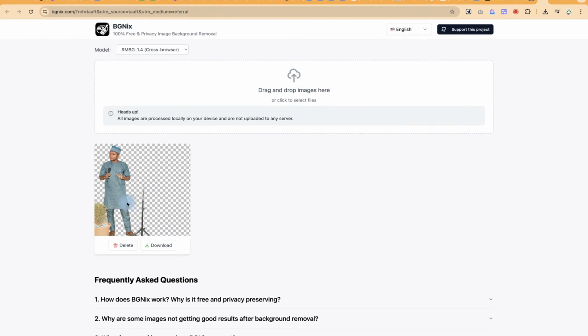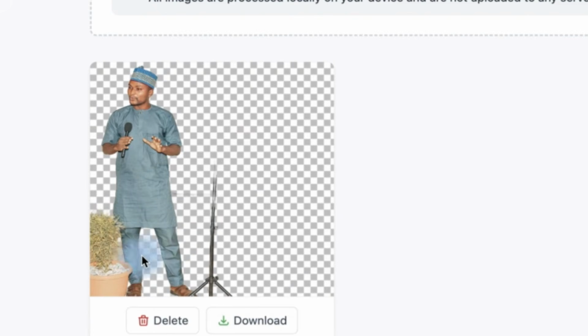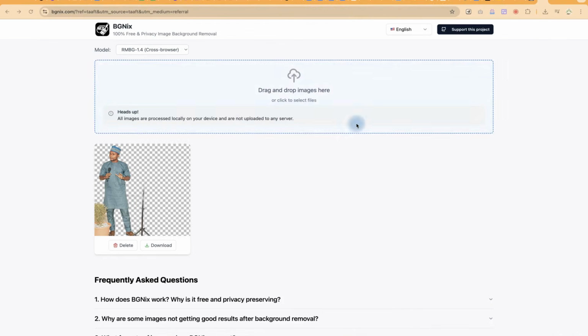But the main idea is the image. It has removed most of the part. These are removable. You can manually remove them on your own if you want, but it has done a fantastic job. So you can delete this, or you can download it if you are interested with just one click, and you can see you've just downloaded it, and you can further process it if you're interested. For example, you can bring in this and then you can do some adjustments to it as well. But it does a good job. So that's the first option. You can try many other things.